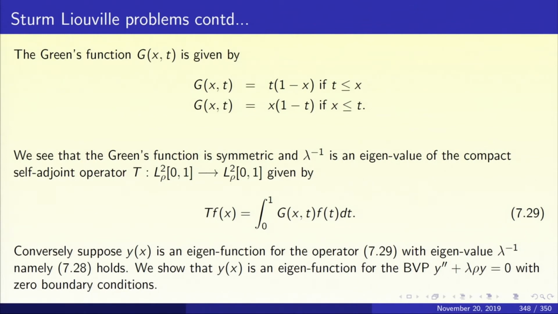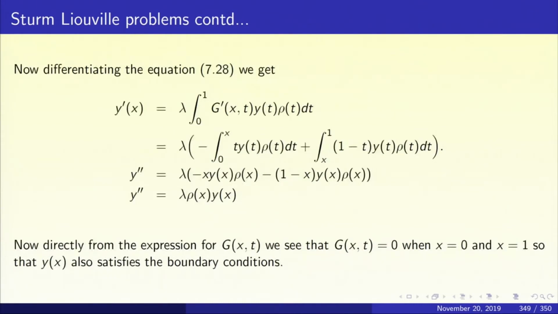Okay. So, let us do the following. Let us take 7.29. It will read Ty equal to lambda times integral 0 to 1 g of x, t y of t rho t dt. So, differentiated once, what are you going to get? y prime of x equal to lambda times integral 0 to 1 g prime x, t y t rho t dt. But the Green's function can be differentiated.